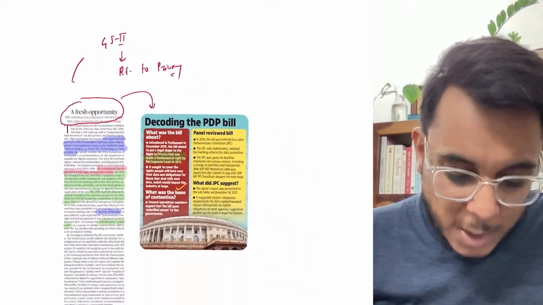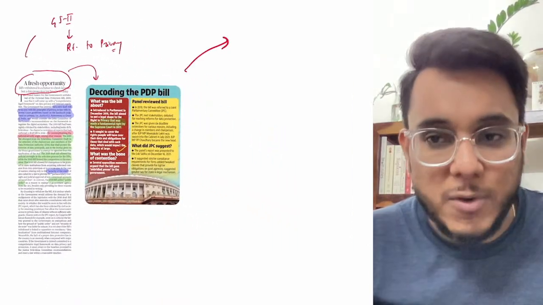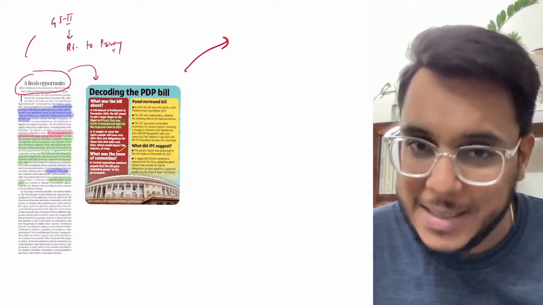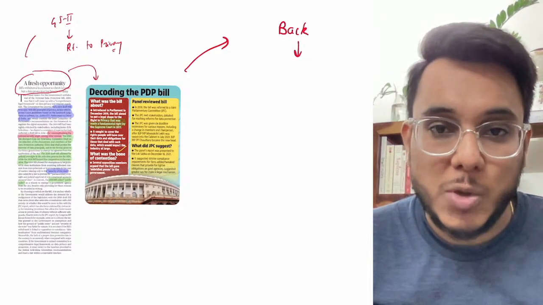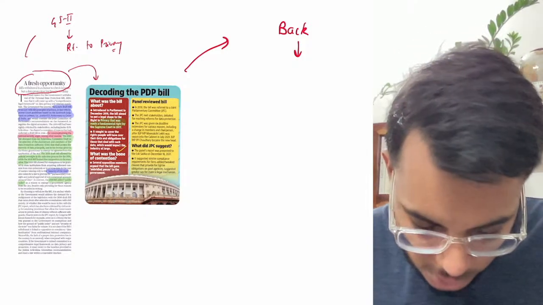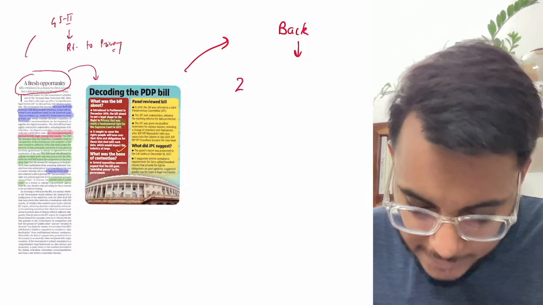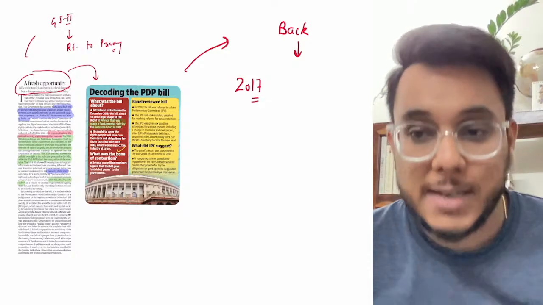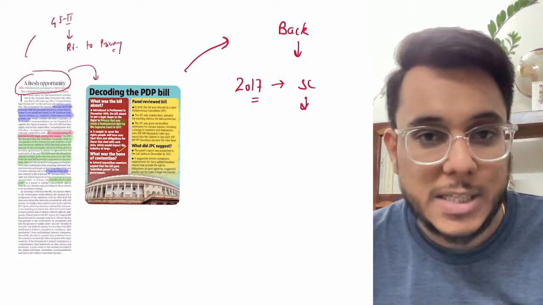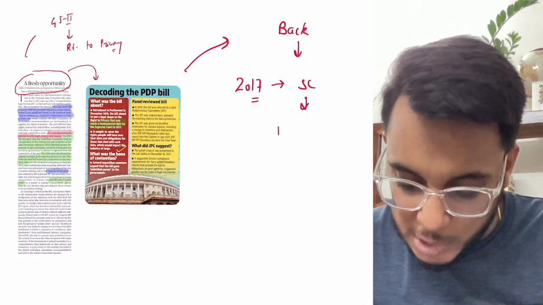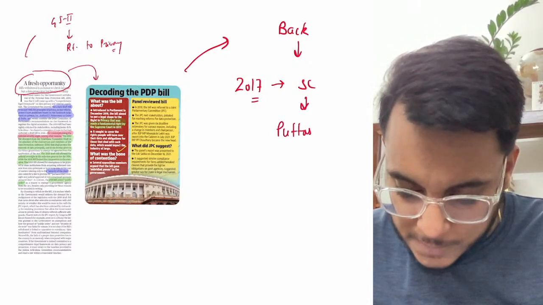Now before going into this particular bill, guys, I will give you some background first so that you can understand this entire issue. The background goes like this, guys: what actually happened in 2017. The story starts from 2017. The Supreme Court came out with an important judgment. The judgment's name was the Puttaswamy judgment, the Puttaswamy case.